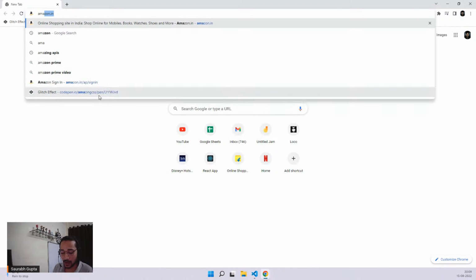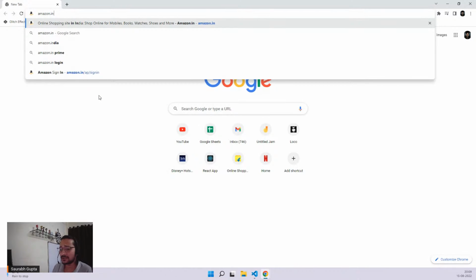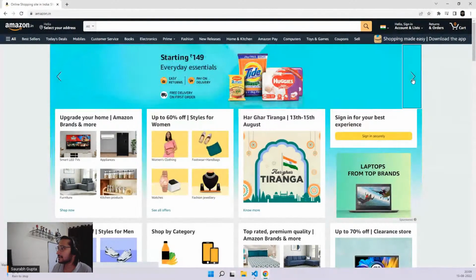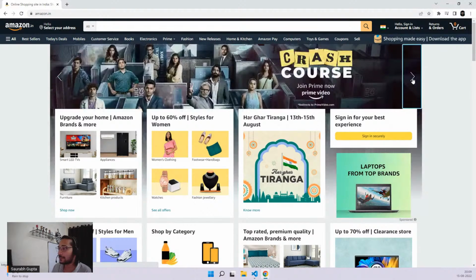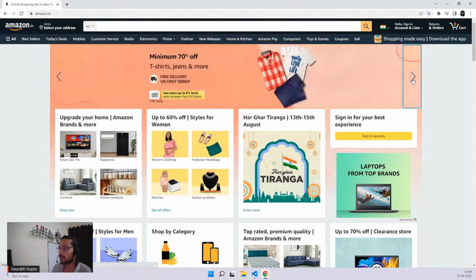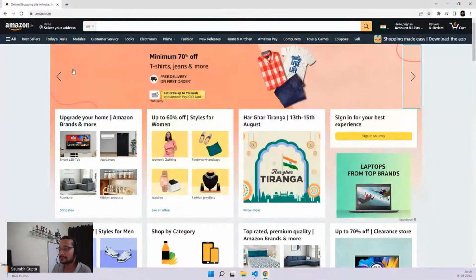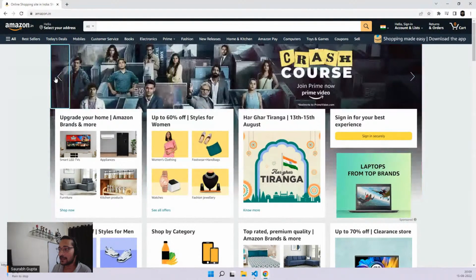For example, let's go to amazon.com or amazon.in. See this, guys. Now this is very simple. We'll also create indicators and all that stuff. So if you guys want, we can make something like this. A lot of people use libraries for it, but we can actually start from scratch.